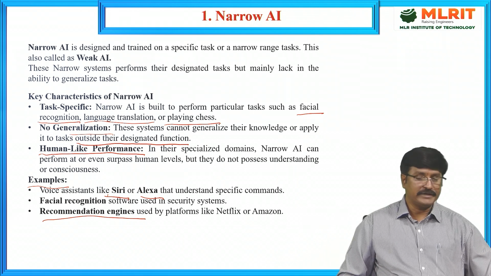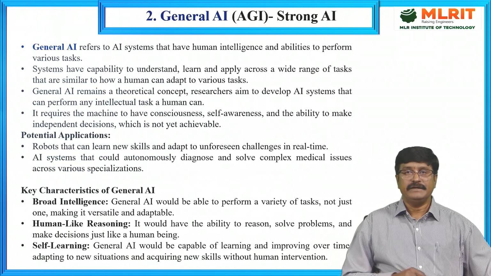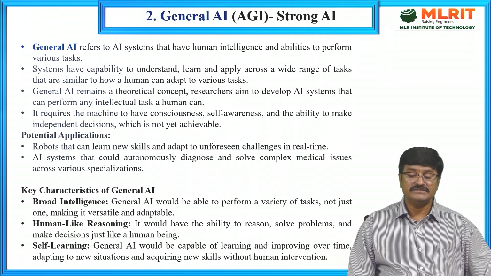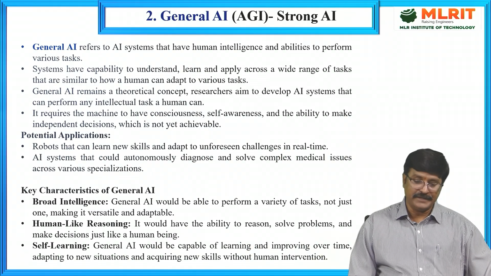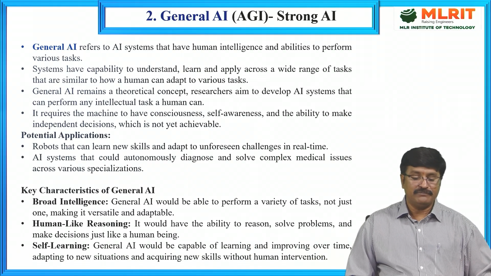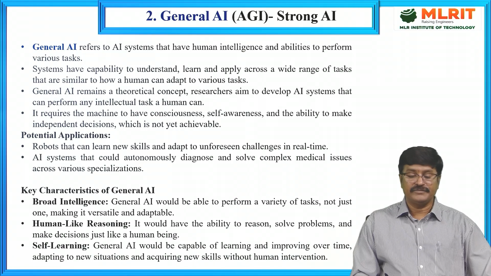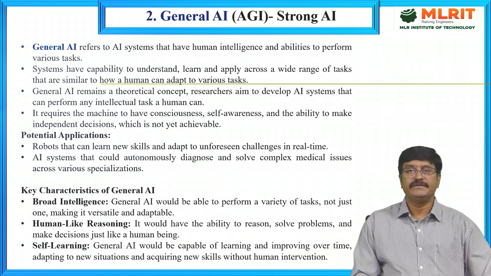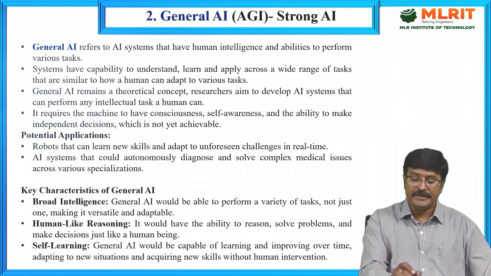And coming to the second one, general AI, also called standard AI or strong AI. General AI refers to AI systems that have human intelligence and the ability to perform various tasks.